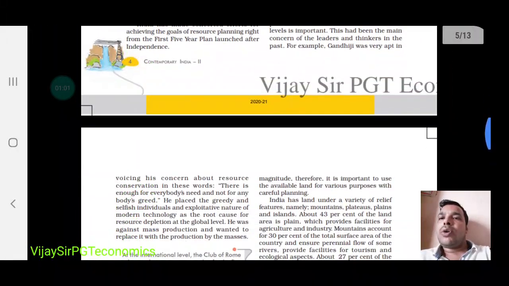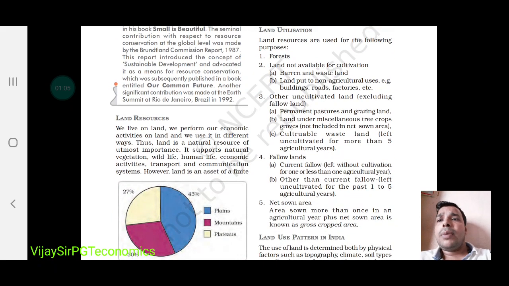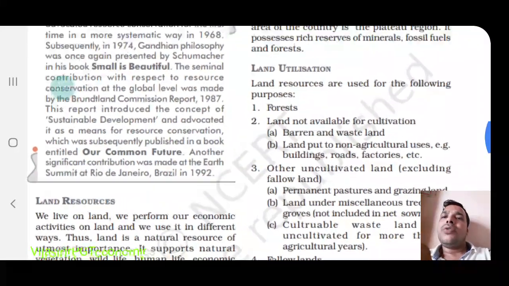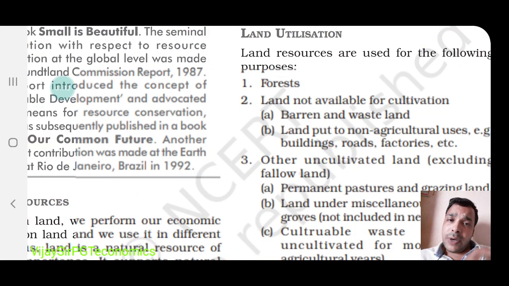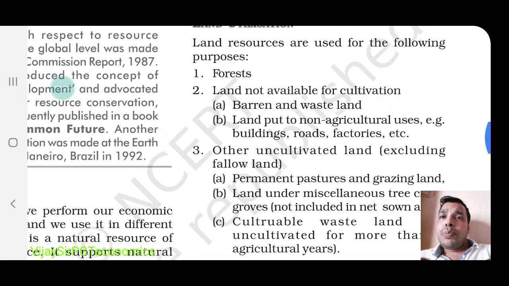The next topic is land resource. If we talk about the different utilization of land, we have different types of land. Forest is also available. Land not available for cultivation, like barren or wasteland. Barren means banjar, where you cannot grow anything. Then land put to non-agriculture purpose, like the land where you are using roads, buildings, factories and all this.